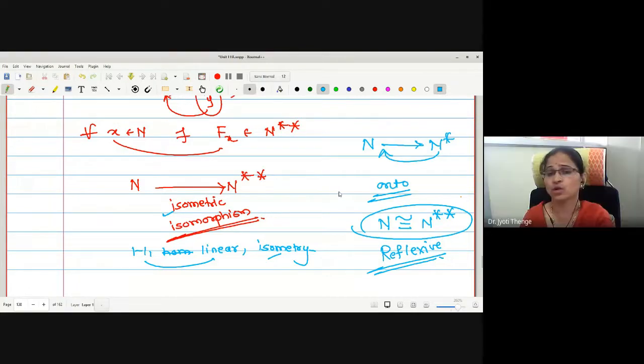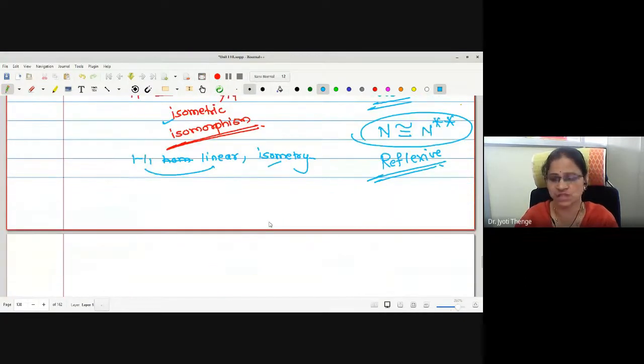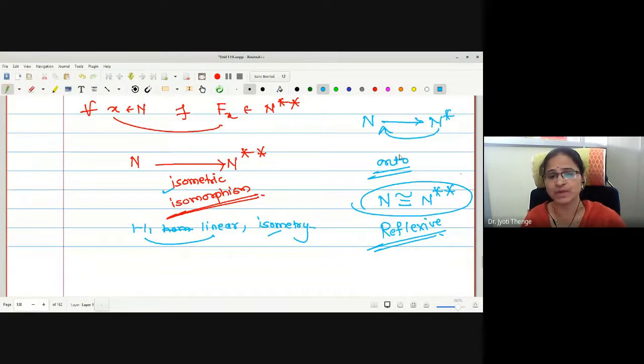No, ma'am. They are not exactly the same, but in some sense the elements are equal. So whenever this isometric isomorphism is onto, not necessarily always onto, but for those spaces for which the mapping is onto as well, then N is isometrically isomorphic to N double star, and the space is called reflexive. Why reflexive?